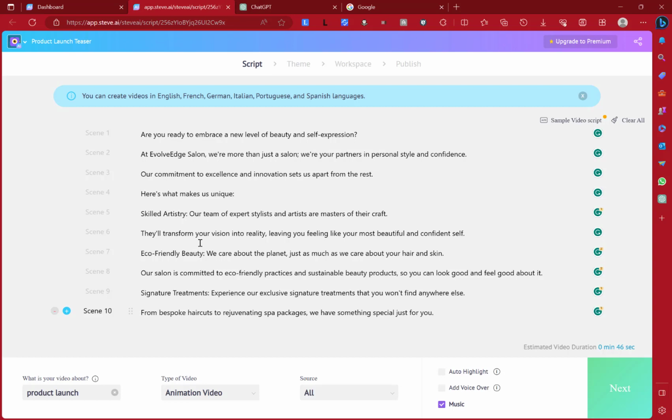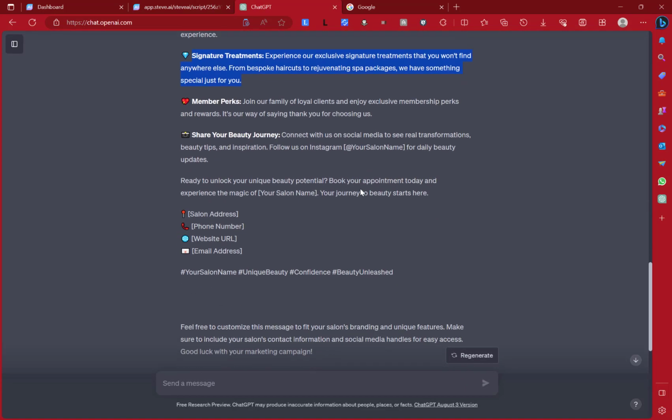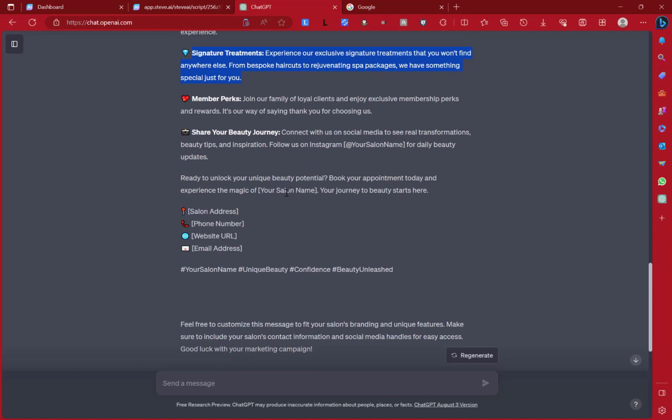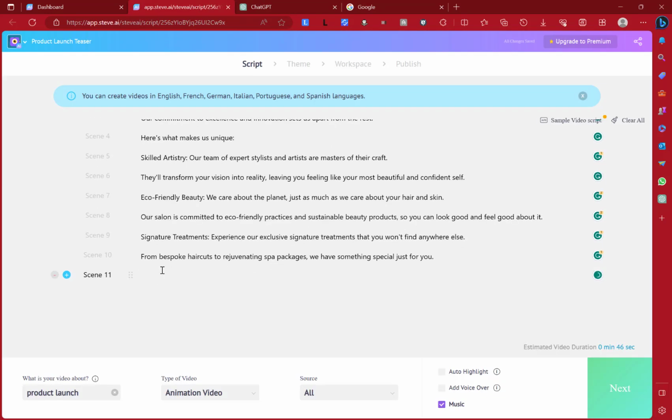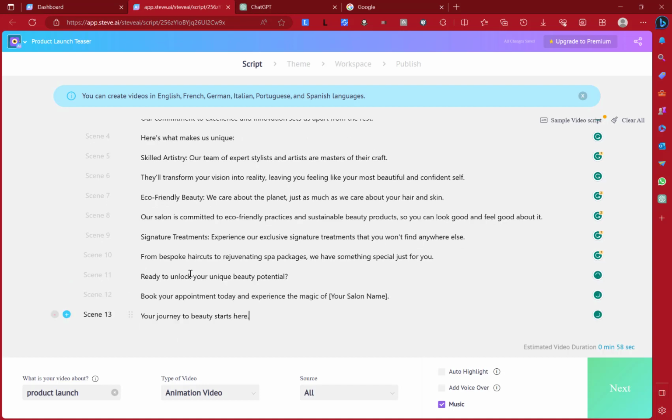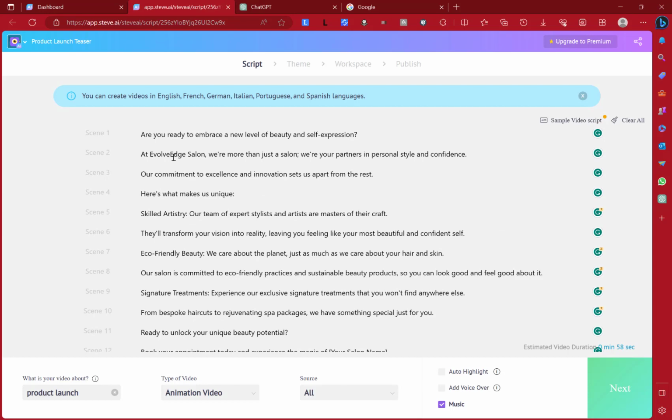Okay, so now we can add a final one. Let me see. So let's add this one. Ready to unlock your unique potential, book appointment today at, and then we put experience my. So let's try this last one. I just want to add something that will give us a final and catchy message that will make sense. Okay, so it says, ready to unlock your unique beauty potential, book your appointment today and experience the magic of, then our salon name, Evolve Edge Salon.